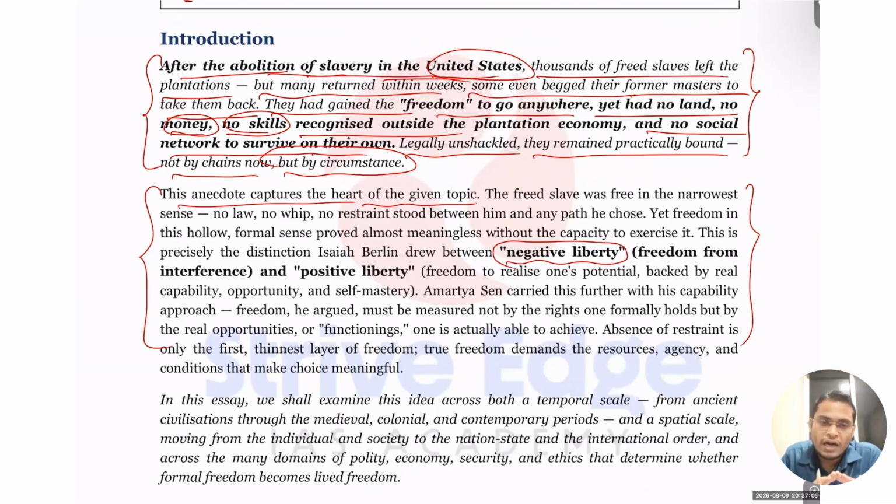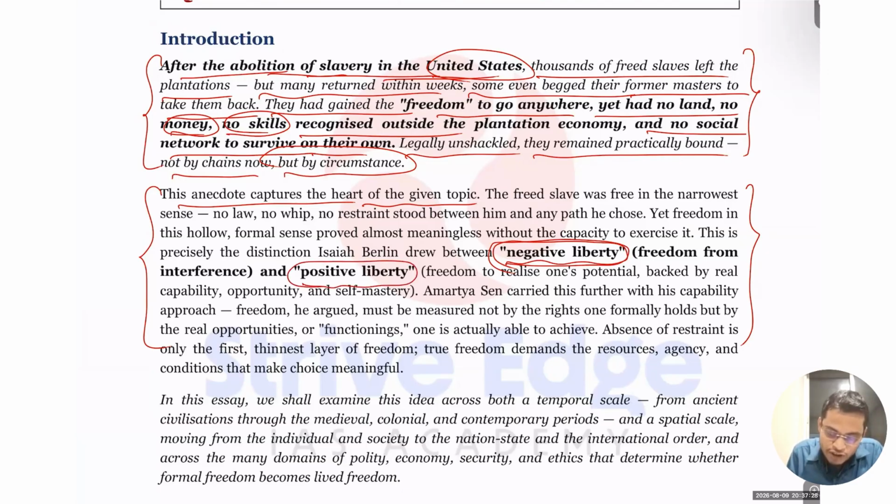That means you are free, there is no restriction on you. But even if you have no restriction, if you don't have skills, money, resources, connections or a support system, you are not going to do anything. That is negative liberty. But for real freedom, we have to ensure positive liberty.